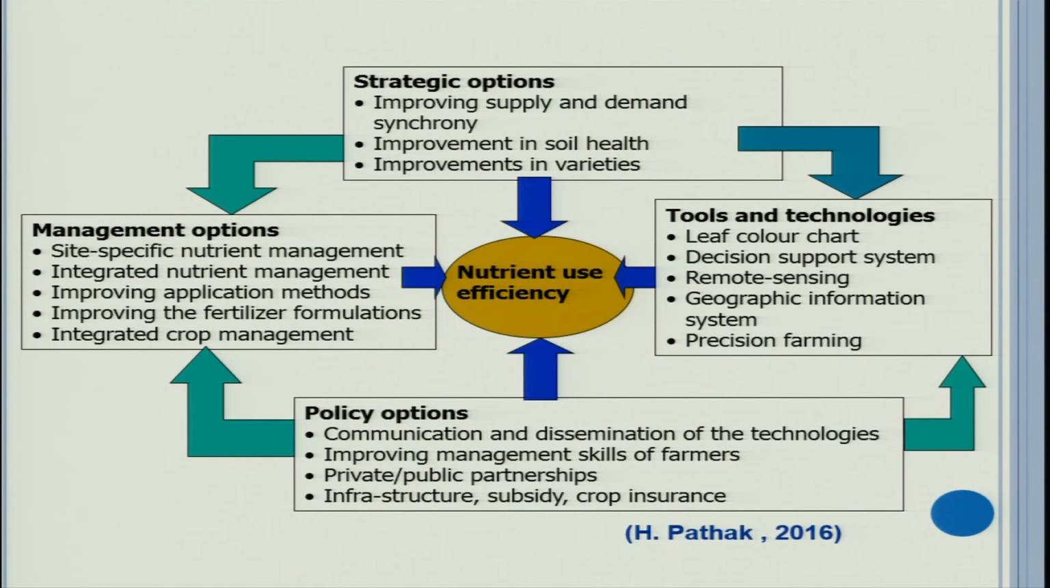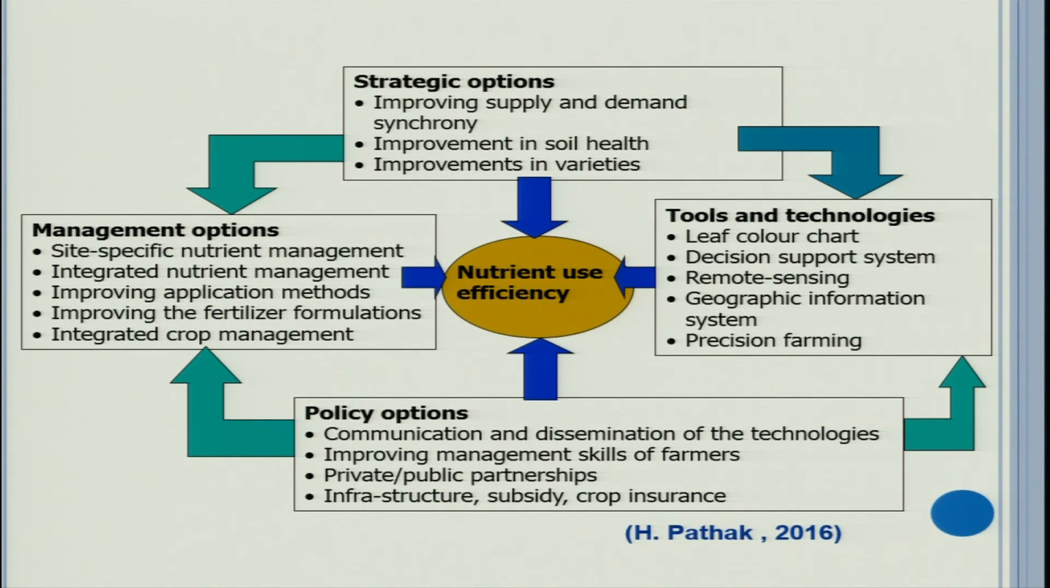If our soils are not healthy, they will not be able to support good plant growth for a long time. Improvement in varieties: plant breeders need to pay attention to breeding nutrient use efficient varieties, varieties that can do better under reduced levels of nutrients. Those kinds of genotypes need to be developed. Next are management options, like site specific nutrient management, which needs to be practiced by farmers. In this case there is saving of nutrients and an increase in nutrient efficiency. This is important, and it also conserves the environment.